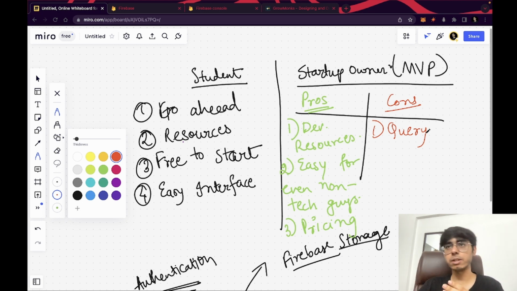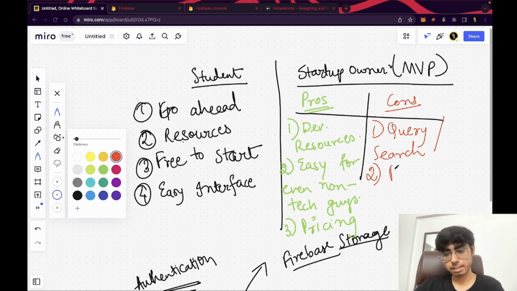You need to create classes, you need to create models, right? And when you are running your search queries, Firebase has not provided any default search query feature of its own, right? You need to depend on third party, that is Algolia or Elasticsearch, right? So for querying your data and having a search algorithm, let's say you are building a restaurants app and your users need to search nearby restaurants, then Firebase is not having its own search feature. You need to depend on Algolia, right? So yeah, you need to depend on third party services for querying and searching. So this I would consider as a con, right?